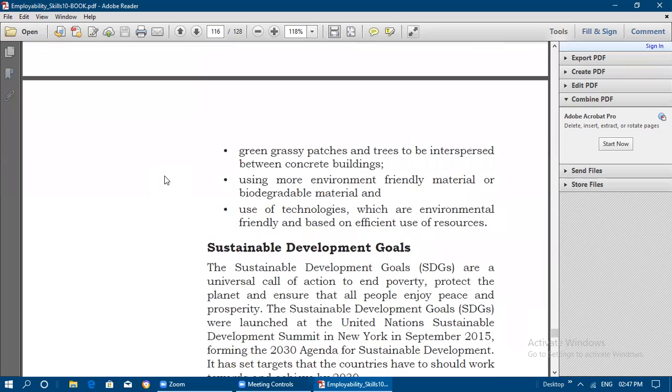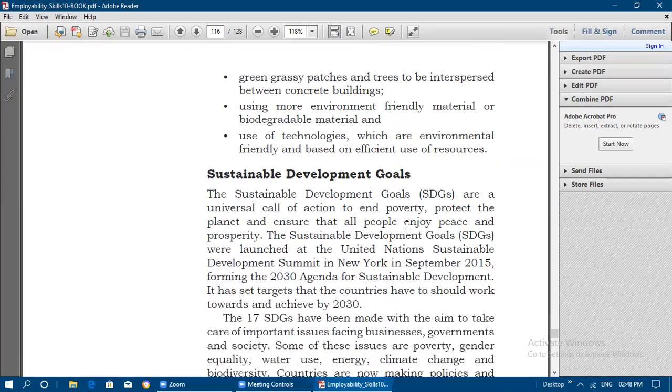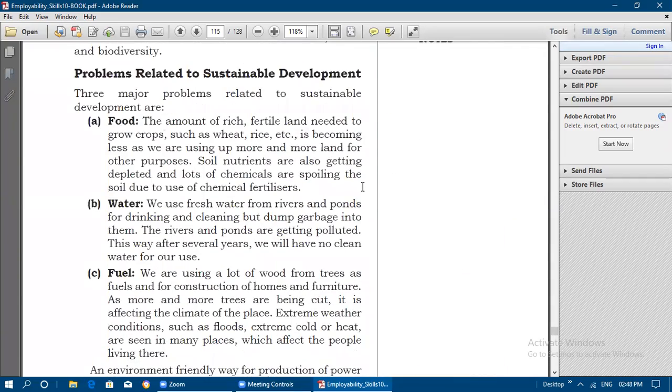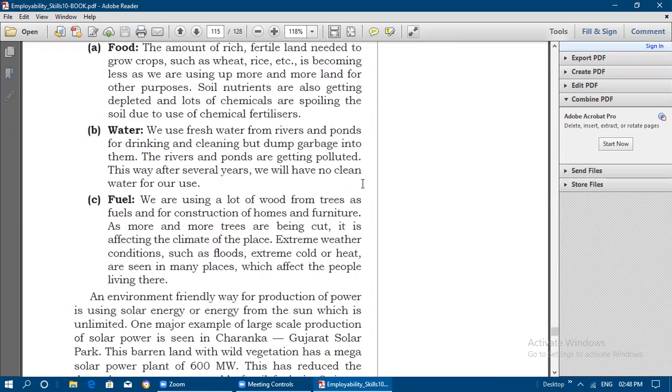Okay, and we need to use more environment friendly, biodegradable material. Like we should not carry plastic bags, we should avoid that. So use more environment friendly material which is easily decomposable into the soil. Okay, and use technologies which are environment friendly and based on efficient use of resources. Okay, so all these things we need to follow in order to maintain sustainable development.